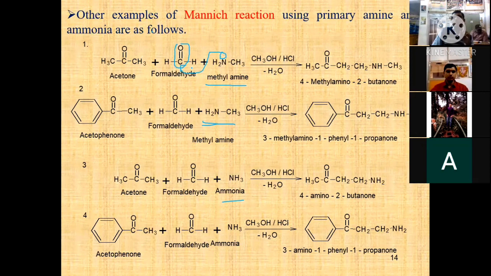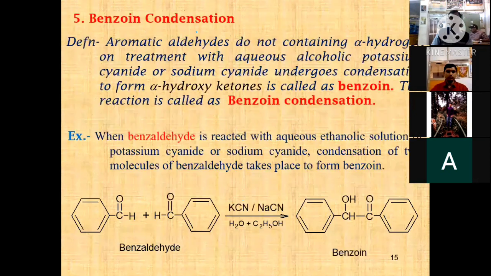This is an important intermediate, which on nucleophilic attack on acetone, or whichever carbonyl compound you take, gives the corresponding amino acetophenone, or the corresponding aldehyde or ketone. This is the important reaction for the Mannich reaction.